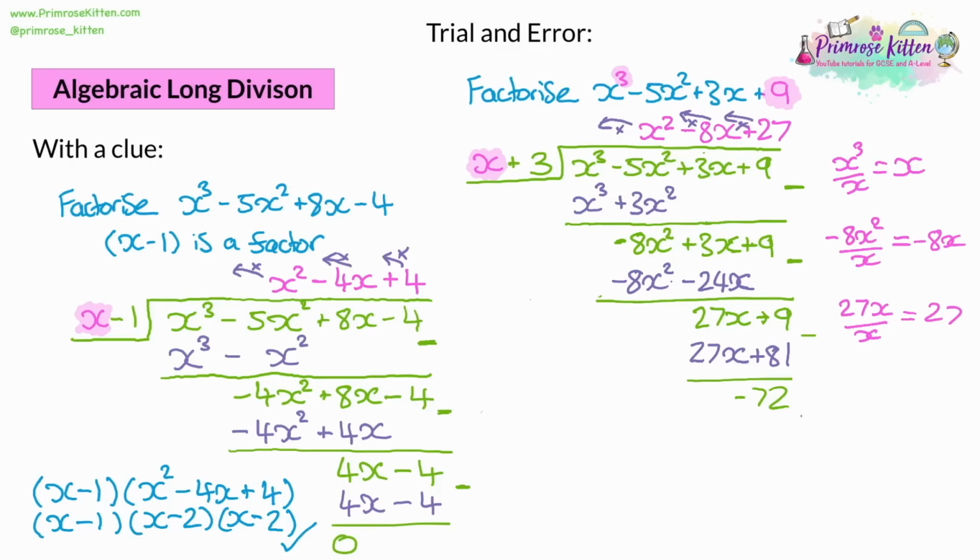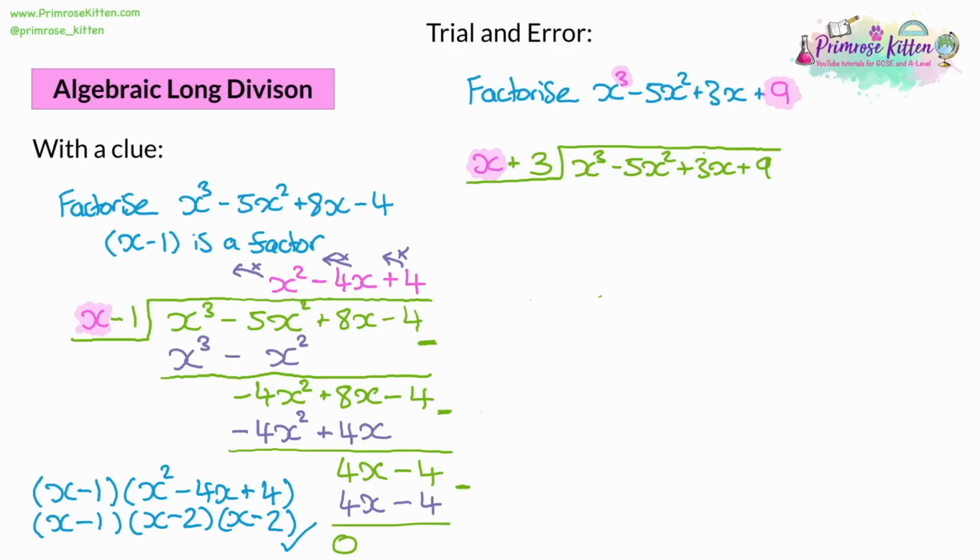And this might happen in exams. So if this happens, don't worry about it. Okay, we've done some working out. At least we've proven that we can do algebraic long division, even though it's not something that's helpful to us factorising this. So we've got a few marks already. So what we need to do now is we need to rub this out, and we need to try again.